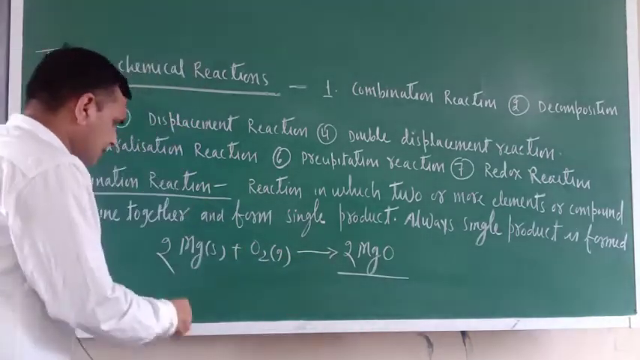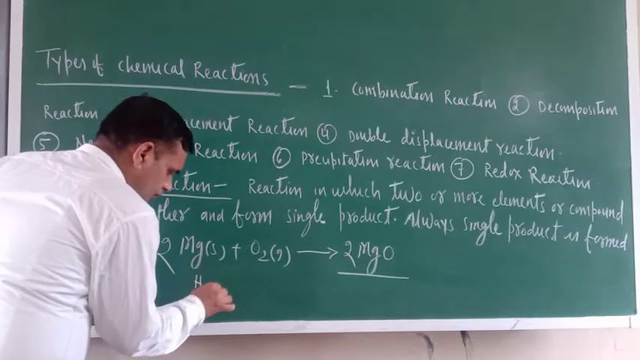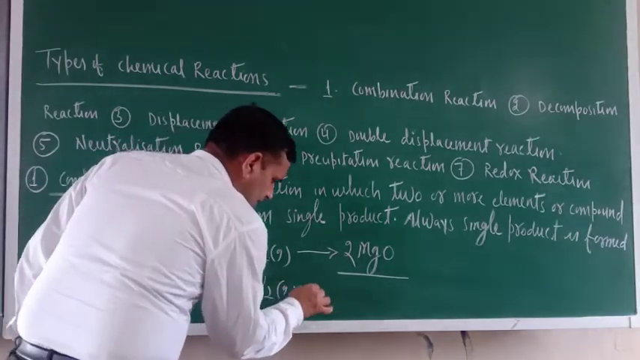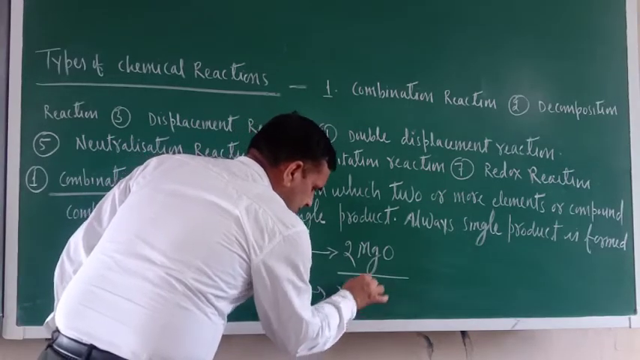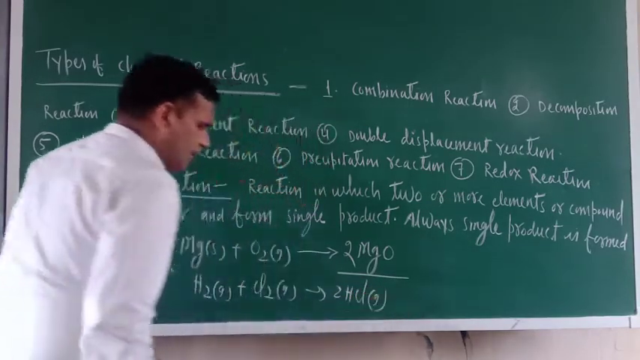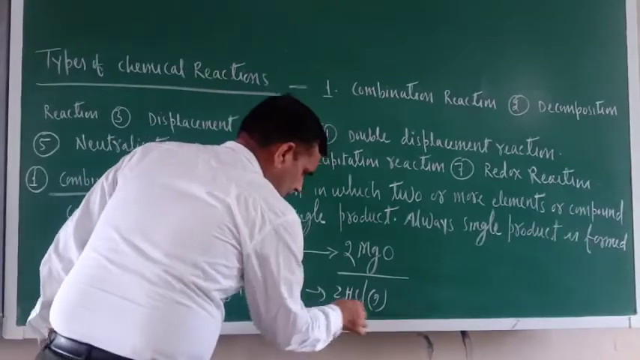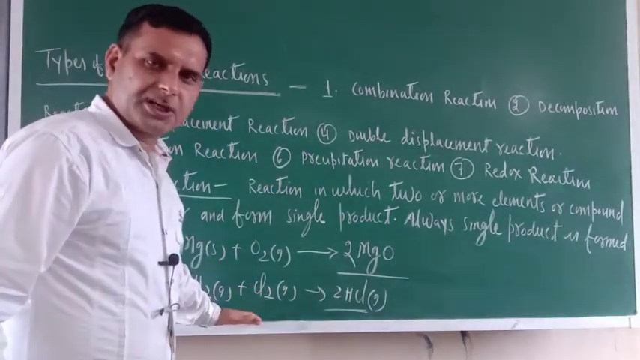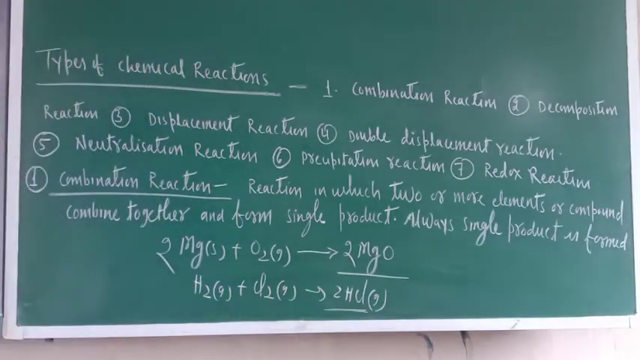Many other examples can be written. Just see, H2 gas plus Cl2 gas equals 2HCl gas. Okay. Is there any problem here? Hydrochloric acid. This is also a combination reaction only. Only a single product is formed. What is formed? A single product is formed.